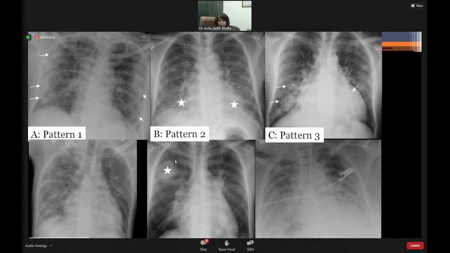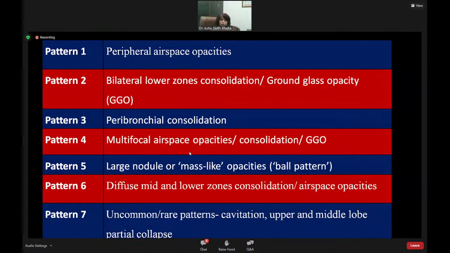Another one which we called a ball pattern was an area of round atelectasis in the upper lobe, which also had a fairly high specificity. And this is pattern 6, which is overtly ARDS, which is very difficult to make out from a cardiogenic pulmonary edema. So these were the various patterns that we observed. To reinforce, you can have peripheral ground glass and consolidation. You can have lower lobe dominant, central area dominant, multiple areas, ball-like areas, and some uncommon patterns. And the last one is the ARDS pattern.